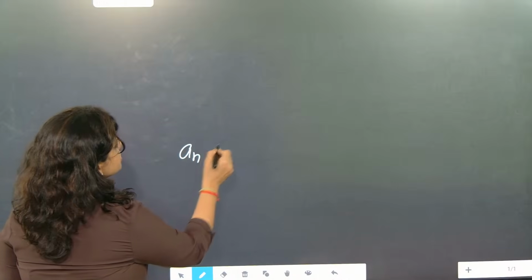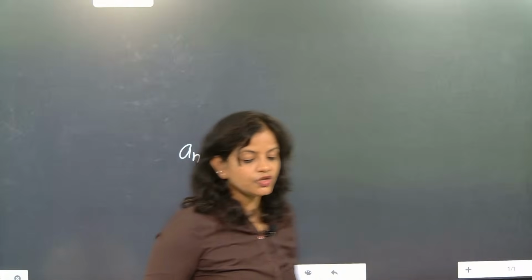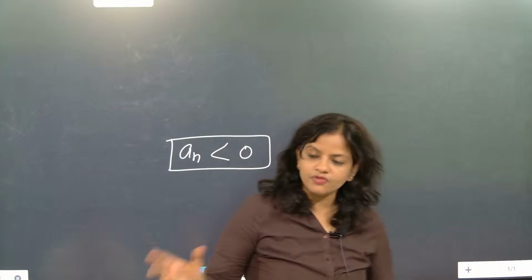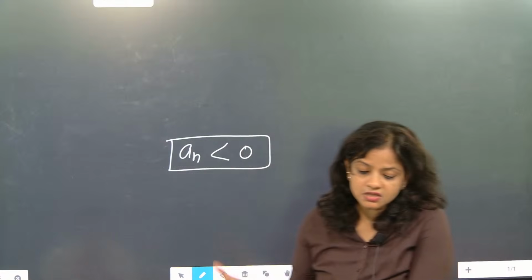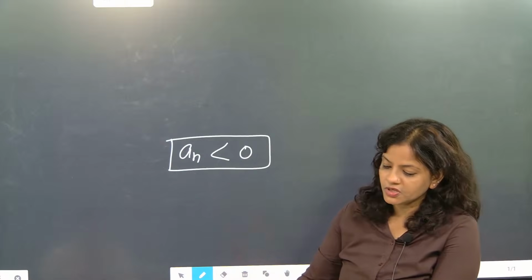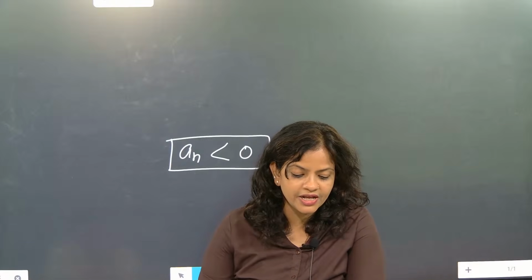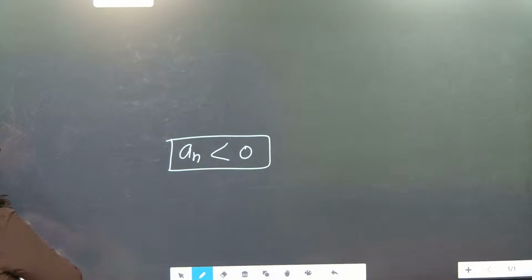So which negative term? If they accidentally ask you this question also, then we will write an, which should be less than 0. The first negative term they will ask is an less than 0. The first negative term part will be coming like that. Understood? Now third term is equal to this, fourth term is equal to that part. Like that type questions also we need to solve. I hope everybody understood.